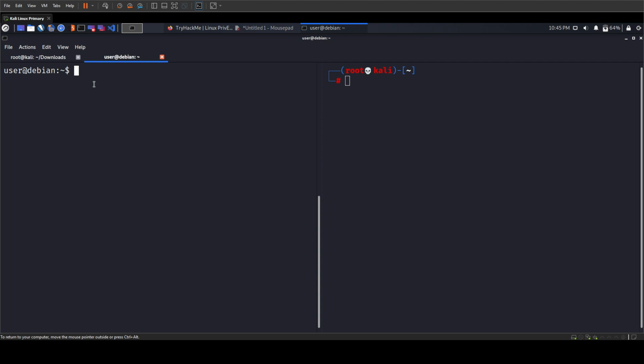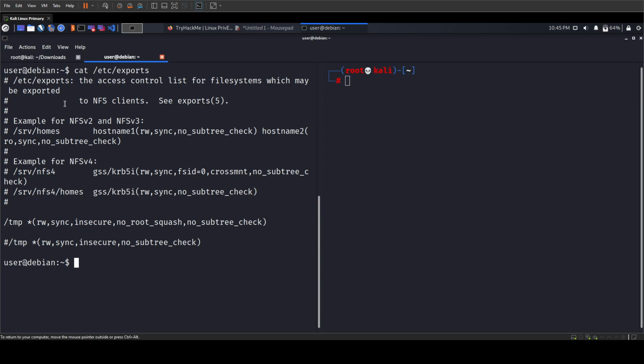So to view the configured NFS share, you need to open a specific file called exports, which is stored in the etc folder. You can use the cat command to view the contents of it by saying cat /etc/exports. If you see, there are various NFS shares available to mount, but we are interested in this tmp one. We can remotely mount this tmp to our local system, and let's look into the configuration of this particular share.